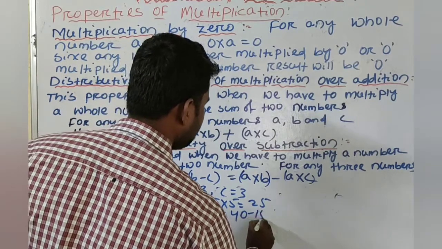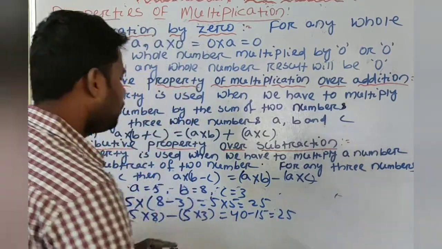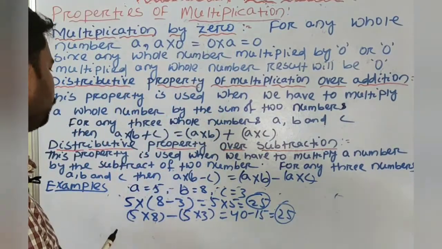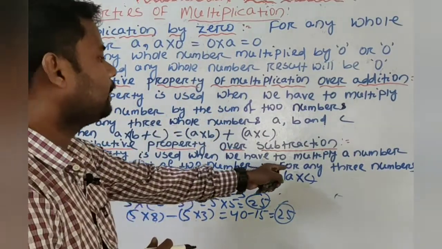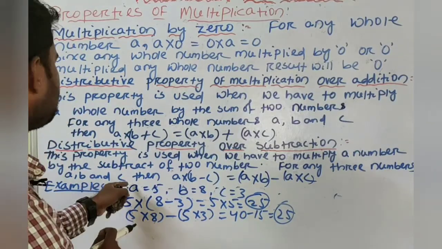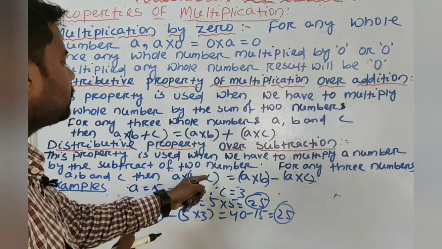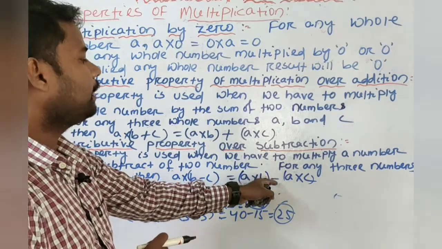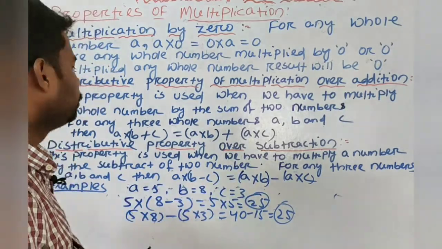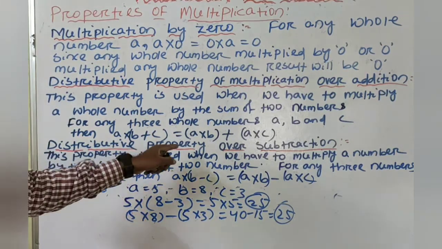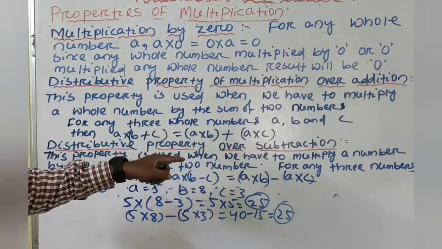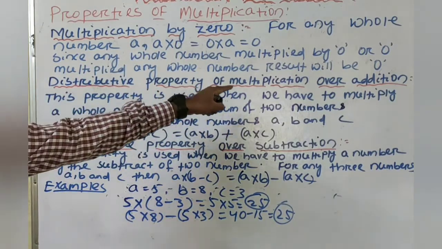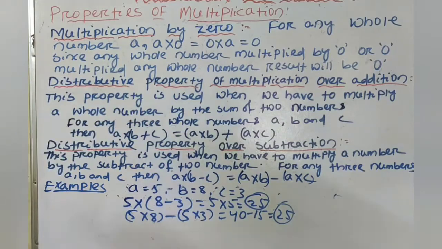40 minus 15 is equal to 25. Here LHS is 25, RHS also 25. So for any three whole numbers A, B and C, A multiply (B minus C) is always equal to (A multiply B) minus (A multiply C). So the distributive property over subtraction is satisfied in multiplication, and the distributive property of multiplication over addition is also satisfied in multiplication.